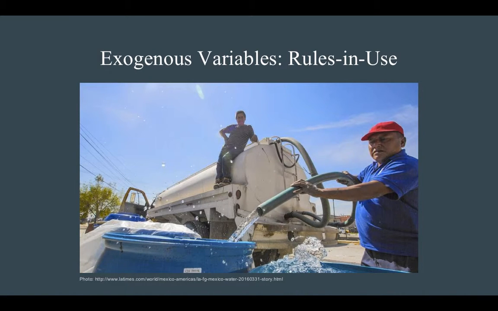The last of the exogenous variables are the rules in use that each participant follows. Individuals follow some rules in use, like filling buckets of water that they can carry without exploiting it completely. The rule in use for most is that water is the highest priority and not a resource to take advantage of. These are rules in use of individuals who participate in the position of a resource user. One rule in use of the politicians and delegations is that individuals can continually pump water and rely on bottled water sustainably. There have been several actions taken towards sustainability for the city, but this rule in use seems to have been one of previous decision makers.